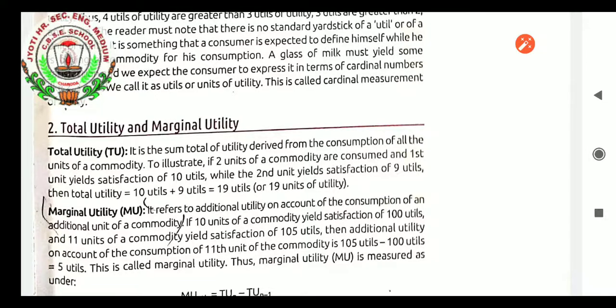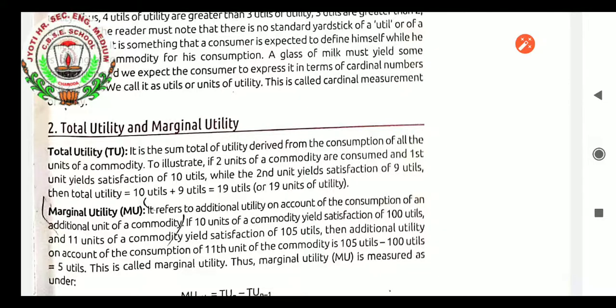You took 10 bananas, and the satisfaction, if you give it a number, fulfils 100 utils. Okay. 11 units of a commodity yield satisfaction of 105 utils. If you take 11 bananas and they give you 105 utils, then 10 bananas were satisfying you up to 100 utils. From 10 it increased by 1 more unit, and this 1 more unit is giving 5 utils more than 100. It means 105. This 5 utils is considered as marginal utility.